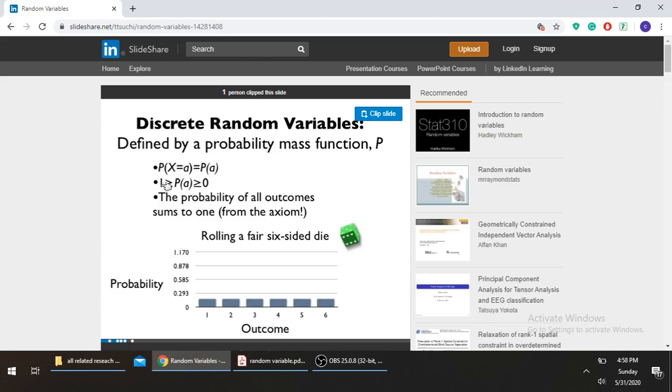Similarly, the second property is that the probability of a lies between 0 and 1. It is always greater than 0 but less than 1. The probability of all outcomes sums to 1. When we sum the total probabilities, we get the sum equal to 1.